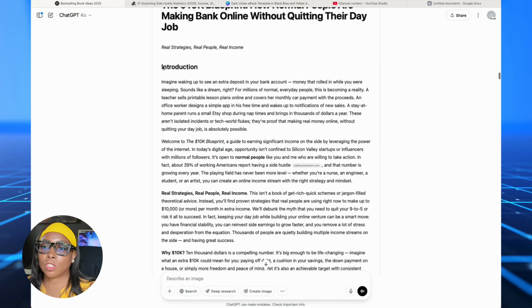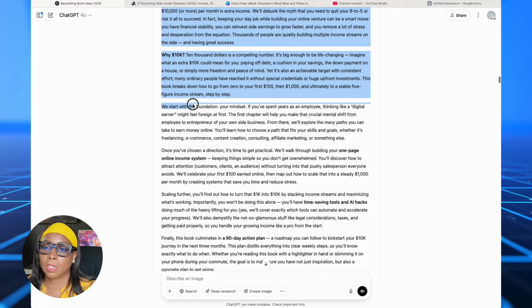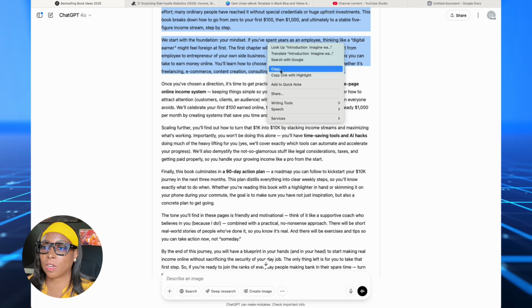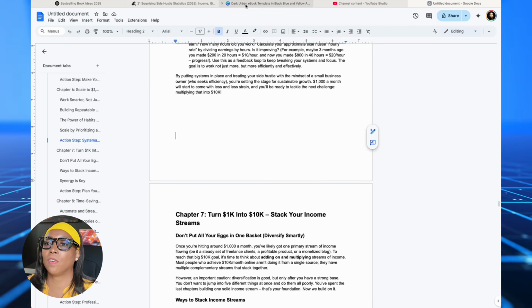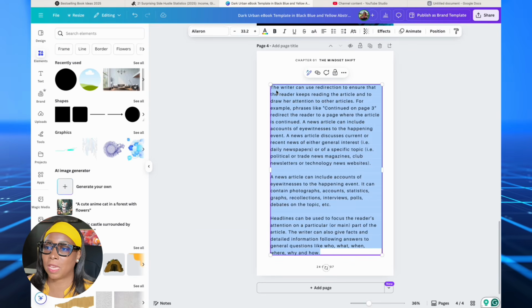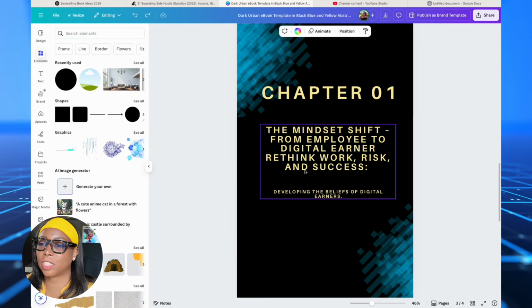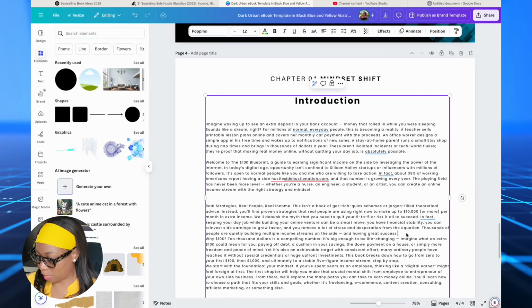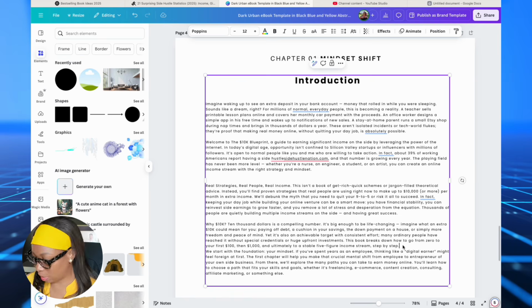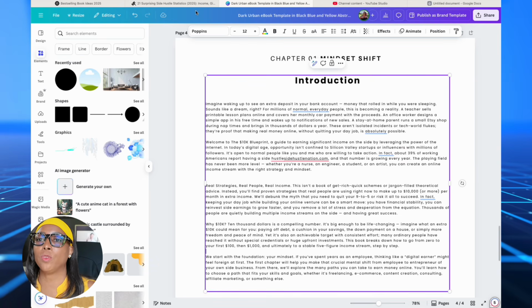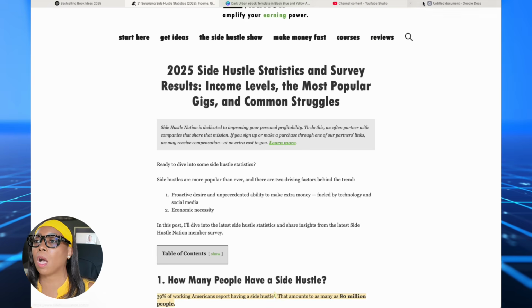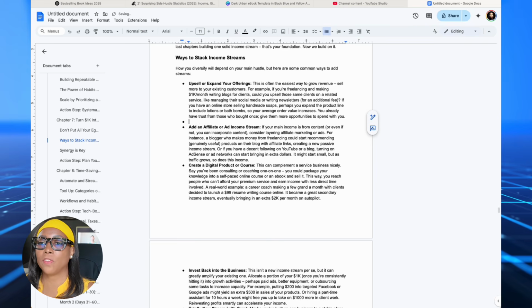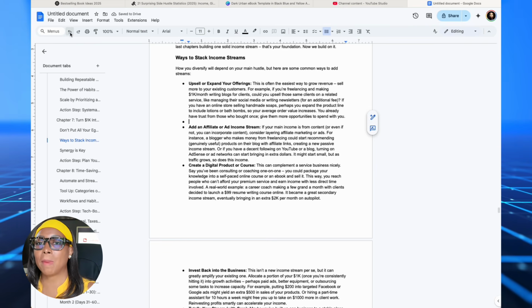First thing is the introduction. So we're going to try to get the introduction. This won't fit on one page. So just remember where you left off. You're going to copy and you're going to go to Canva, and then you're going to just paste it here. So you can spend the time to make your chapter more fancy. And by the way, you need to make sure your paragraphs are separated, because when you copy and paste, it won't do it naturally from ChatGPT. But when you copy and paste it to a Google Doc, as I'm showing you here, it will separate most of it. It's just spaces like this. If you want to put a space in here, you'll need to do it manually.